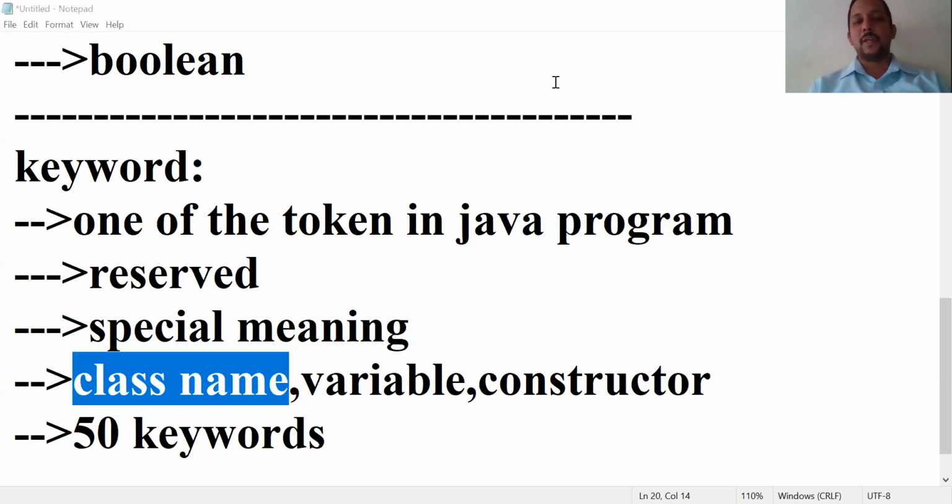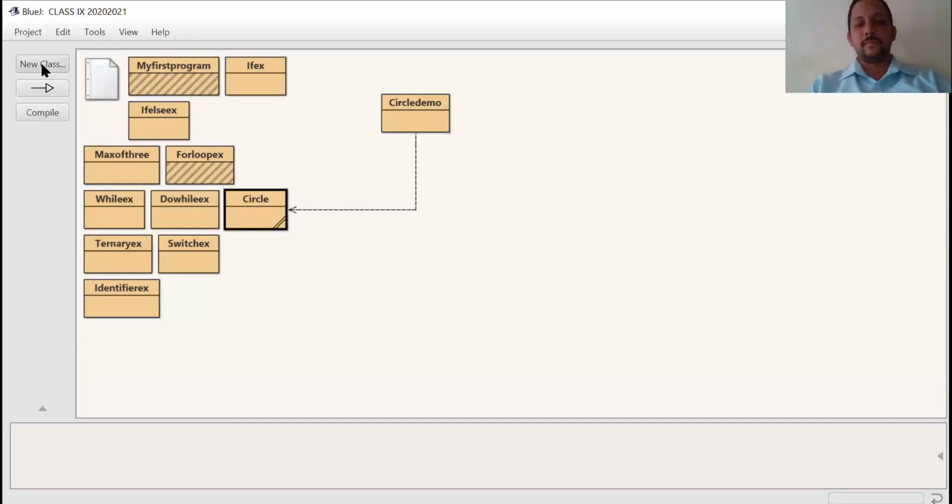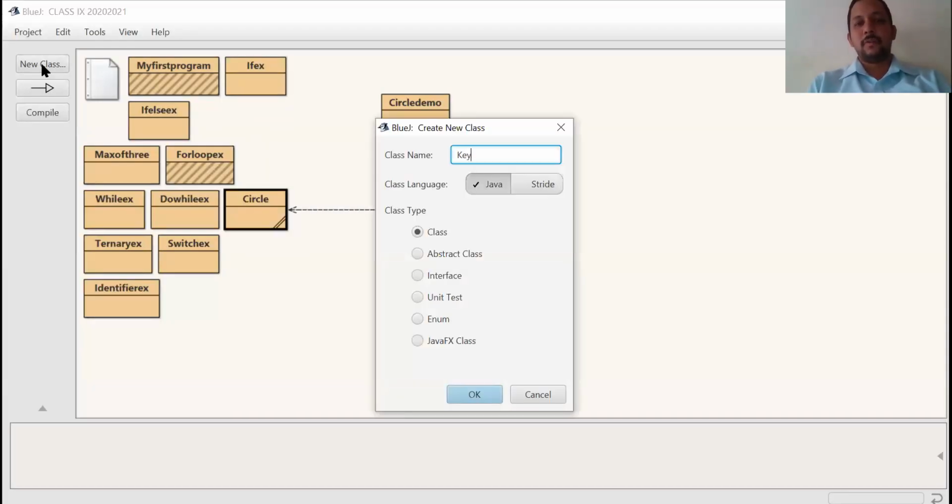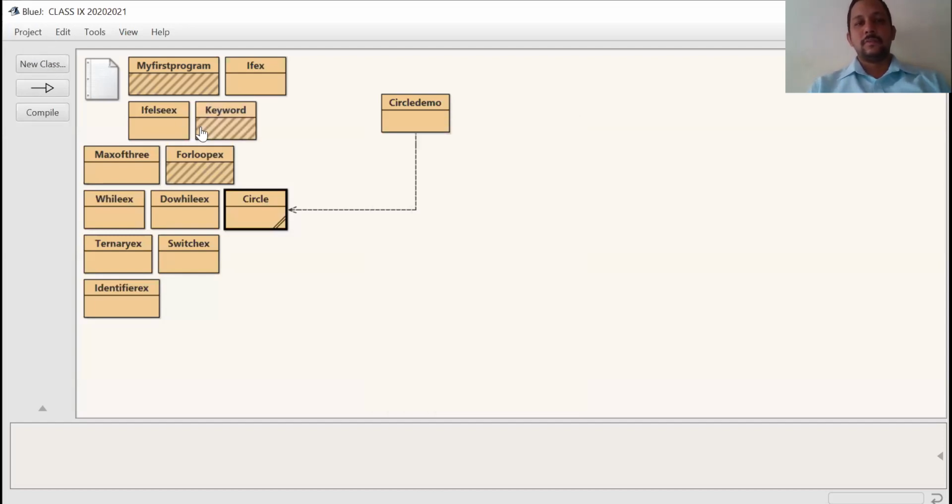For example, practically I am showing, see, if you are trying to use a keyword as a class name, then immediately it will indicate an error.